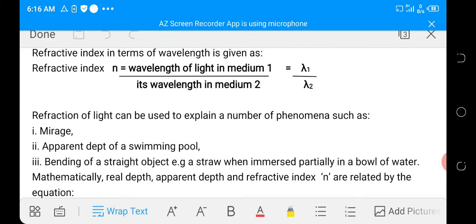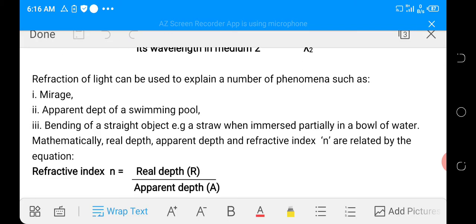Effect of refraction. Refraction of light can be used to explain a number of phenomena such as: 1. Mirage, 2. Apparent depth of a swimming pool, 3. Bending of a straight object, e.g. a straw, when immersed partially in a bowl of water. So we shall look at all these effects later in the course of the topic.